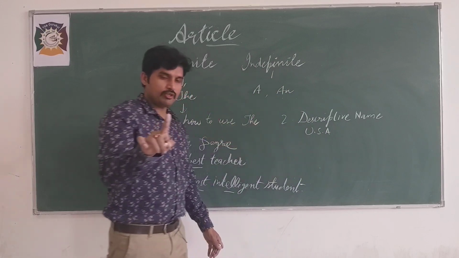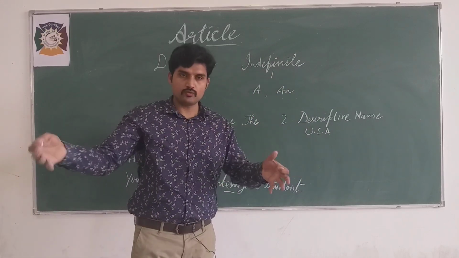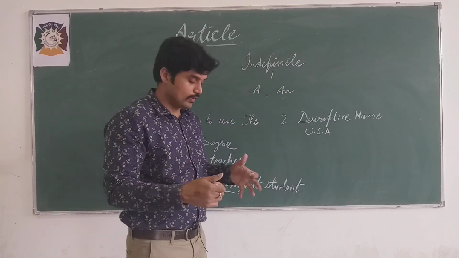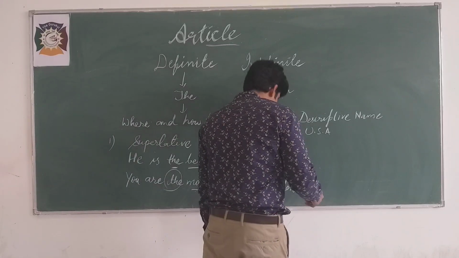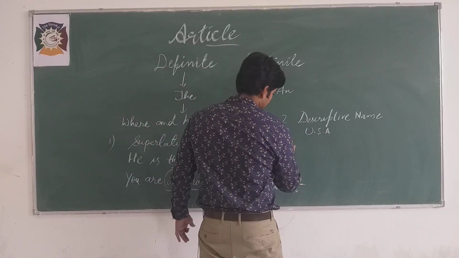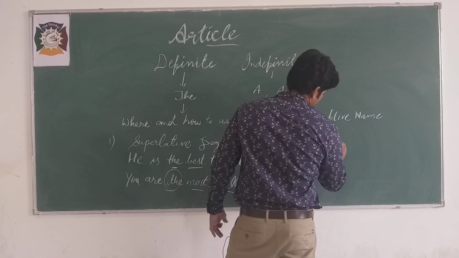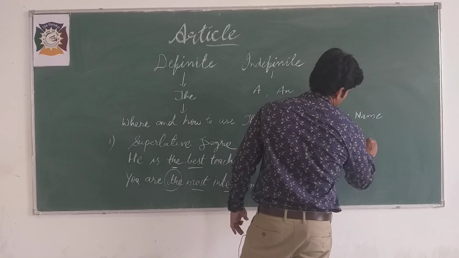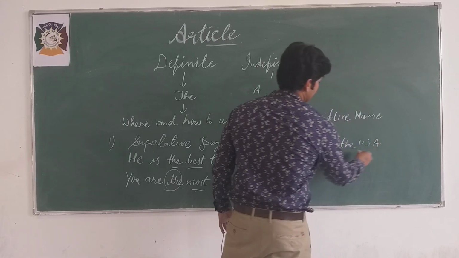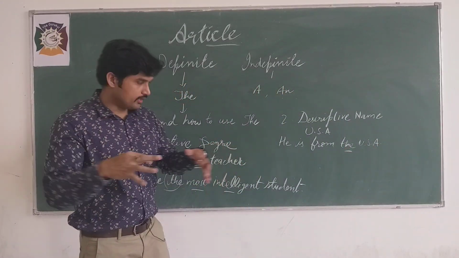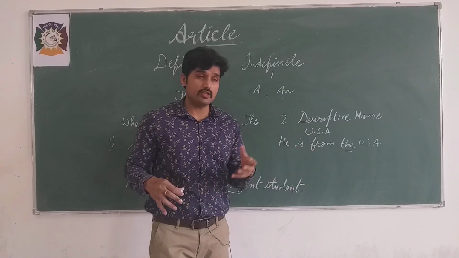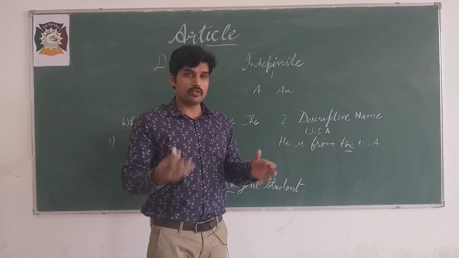Now, it is not a particular place. There are many regions which are collectively called USA. So, you can say he is from the USA, because USA is a name which is descriptive, which is actually related to more than one thing.